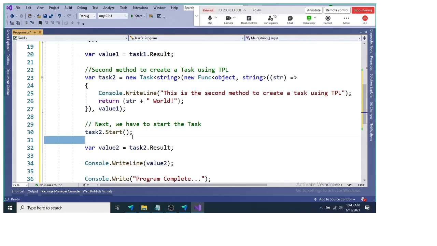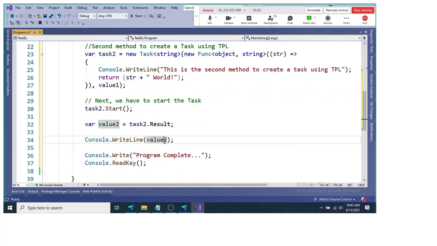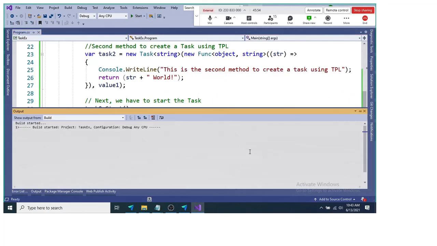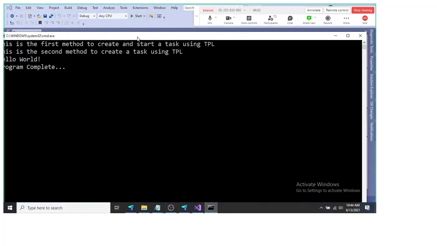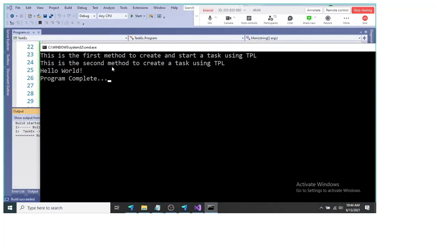Here we are starting task 2, and then storing the result of task 2 in the Value 2 property, and we are displaying value 2. Then we are displaying program completed. This way you can pass a parameter to the task, or return a value from the task. This is the first method to create and start a task using TPL, and this is the second method to create a task using TPL.